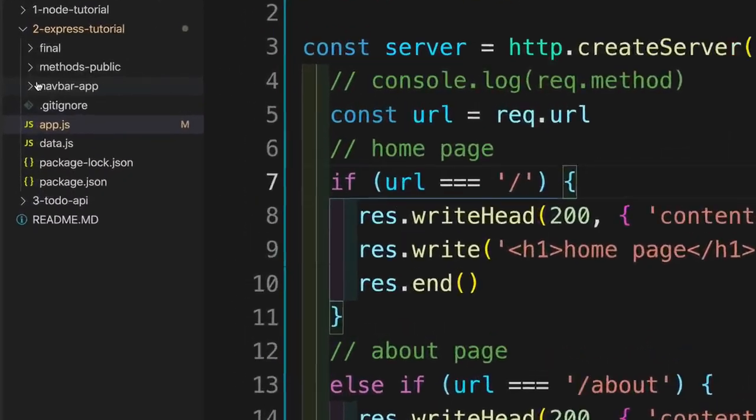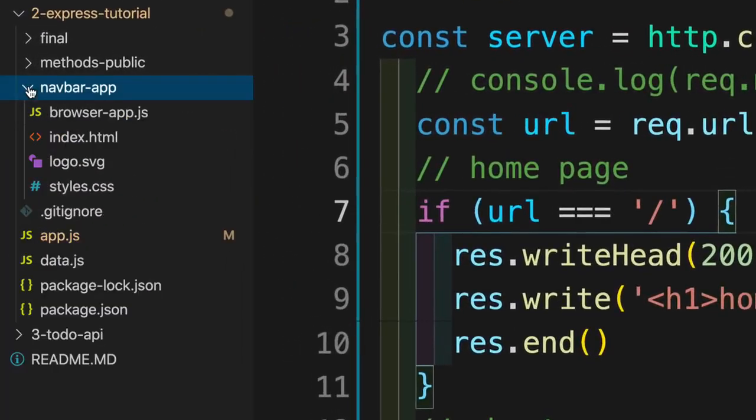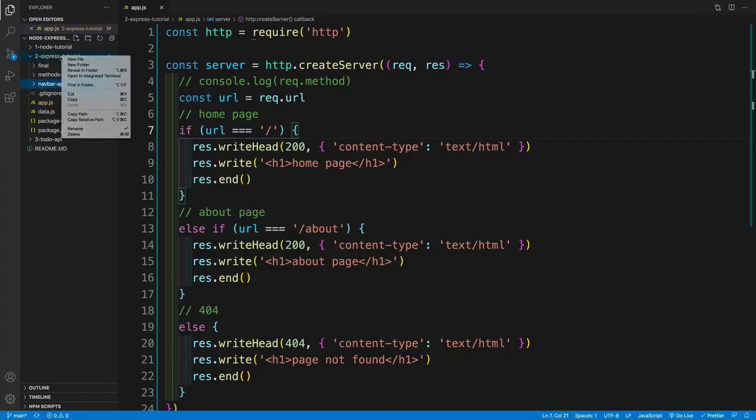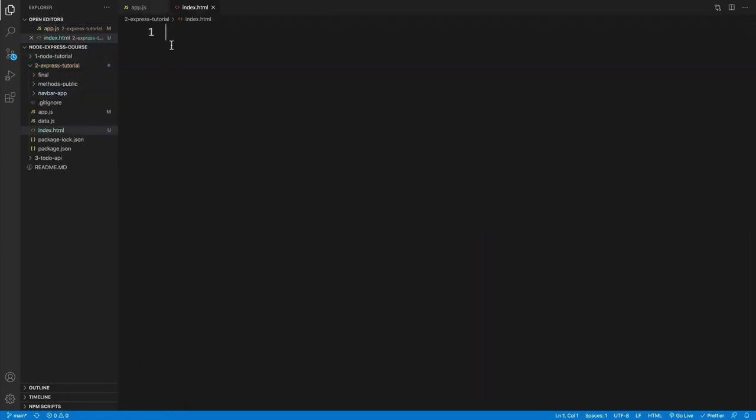Now, this is going to be a temporary file because in the next video, we'll cover a more serious example. And I already prepared all the files for you. So this is where we'll really struggle, and this is where I'll show you why we use Express. But for now, if you want to follow along, just create a simple index.html or about.html. Doesn't really matter what you call the file in the folder. Again, this is really optional.